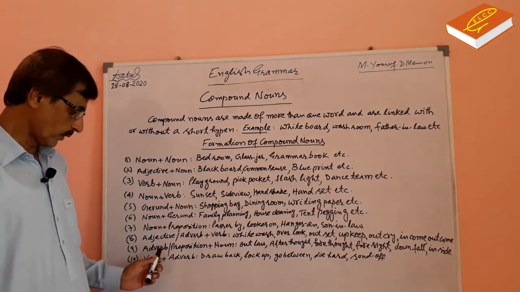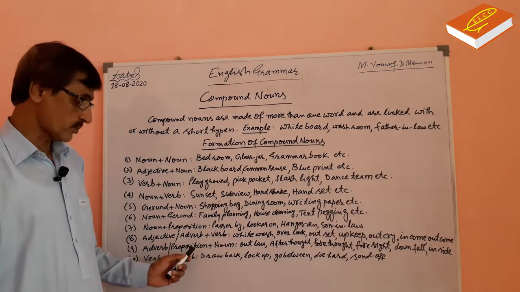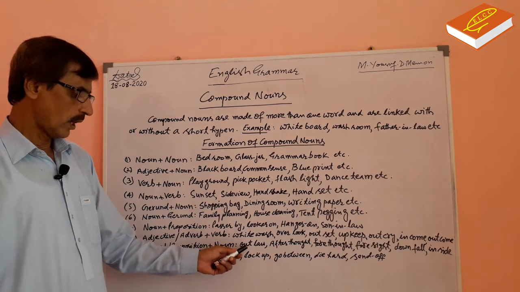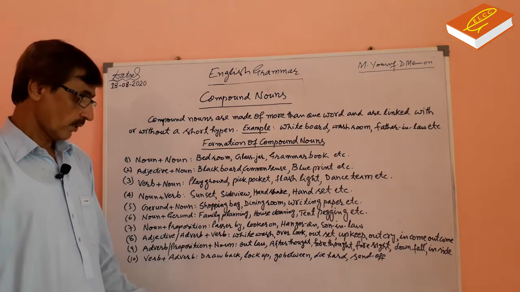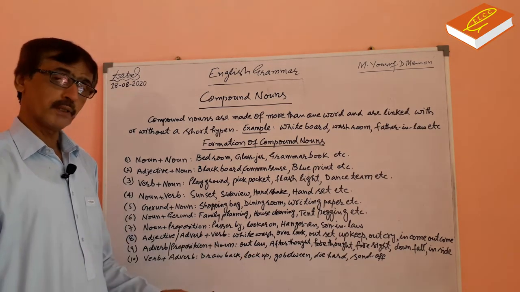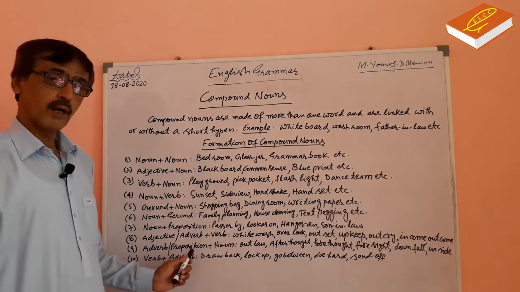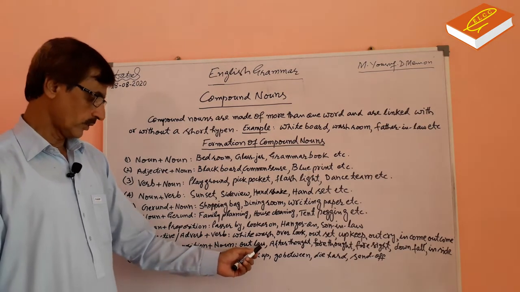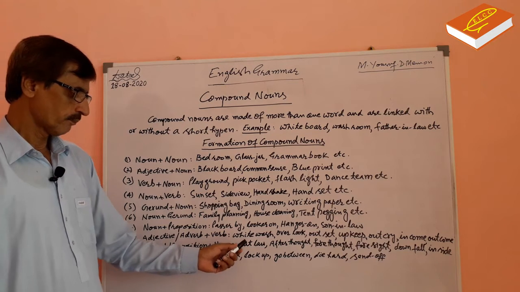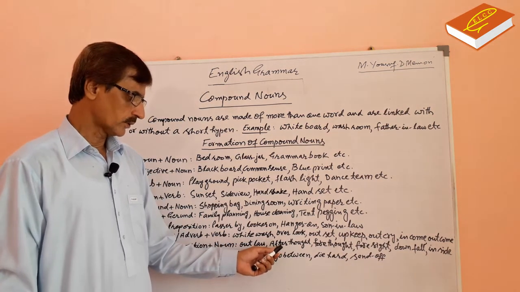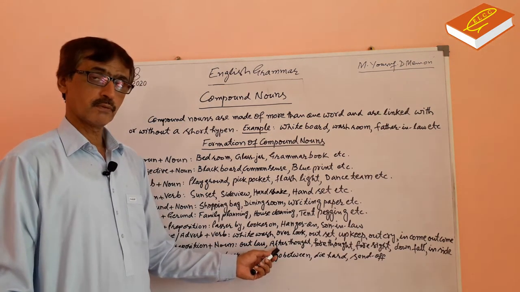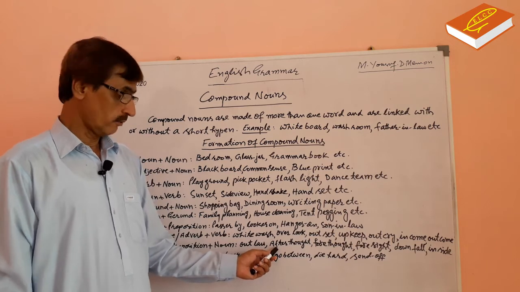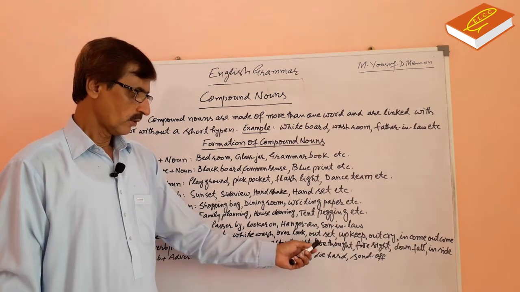Now, ninth rule. Adverb or preposition plus noun. Outlaw. Out can be either adverb or preposition, and law is a noun. Afterthought. After can be a preposition or adverb. Thought is a noun.